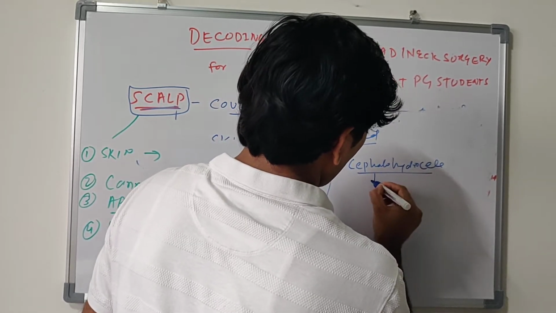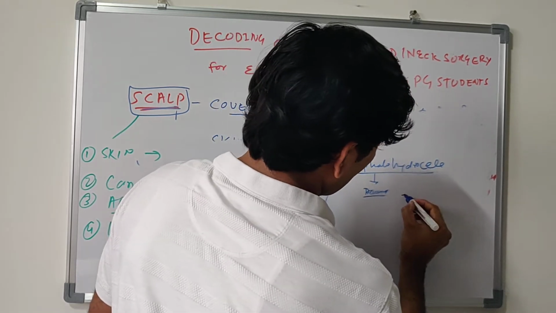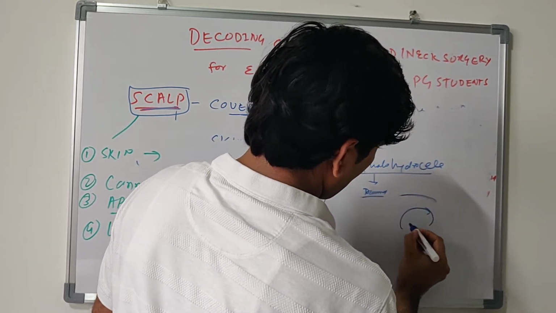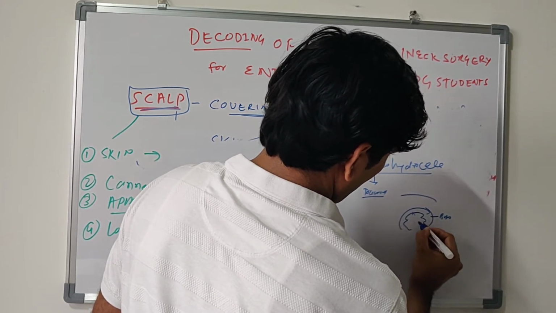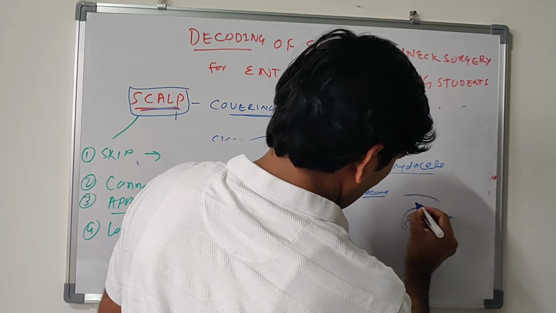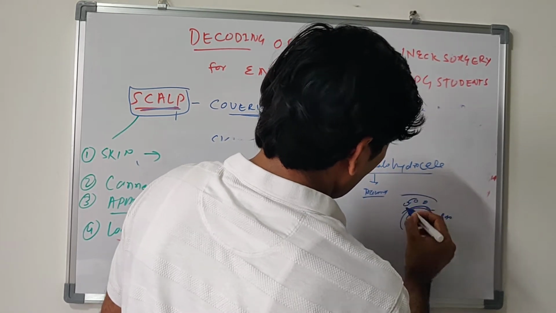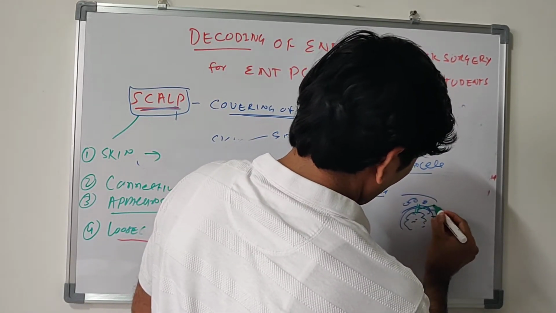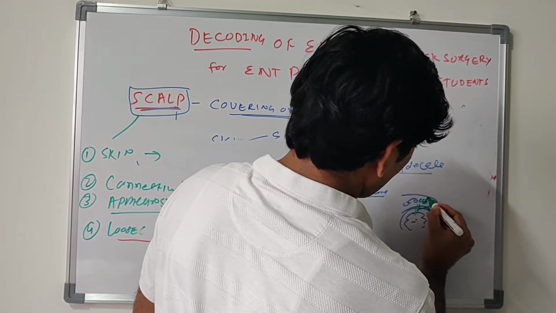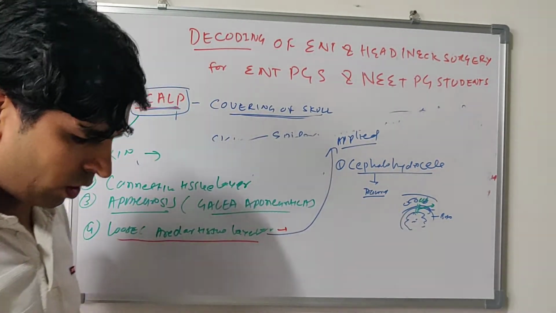If trauma leads to CSF collection, this is bone, this is brain, and here is the loose areolar tissue, this is the pericranium. If trauma occurs, this breaks down and has CSF. CSF in the loose areolar tissue is called cephalohydrocele.